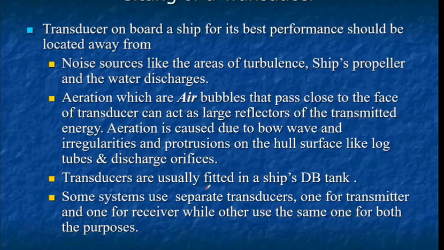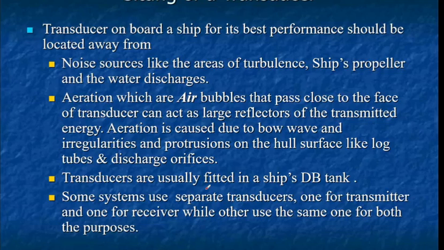Aeration is the air bubbles that pass close to the face of the transducer, and they can act as large reflectors of the transmitted energy. Aeration is caused by the bow wave and by irregularities and protrusions on the hull surface like log tubes and discharge orifices.